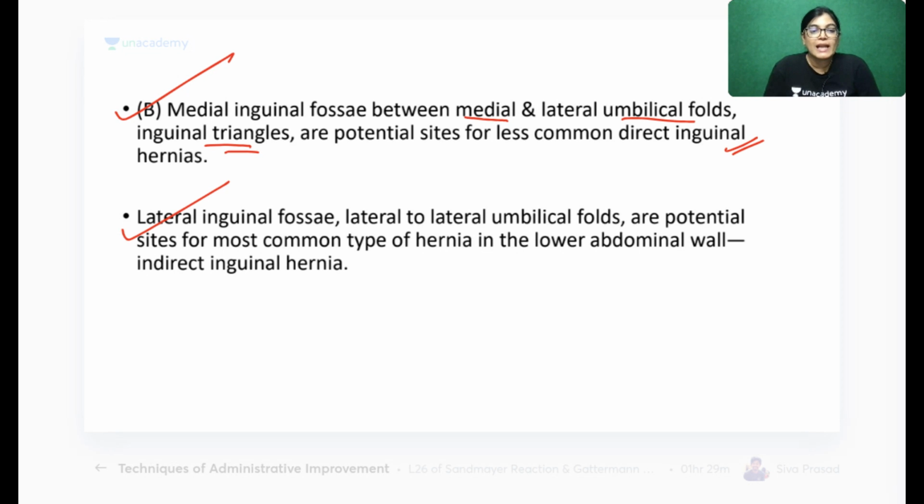When we are talking about the lateral inguinal fossa, its location is just lateral to the lateral umbilical fold. So the lateral umbilical fold contains which structure? Inferior epigastric vessels.